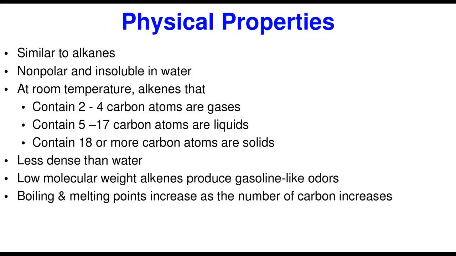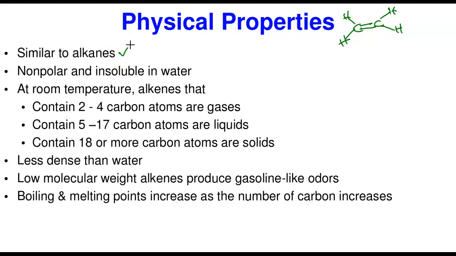Now, physical properties of alkenes. Remember, the physical properties of alkenes are just like the physical properties of alkanes. Alkenes, of course, are the second class of hydrocarbons. All hydrocarbons only contain carbon and hydrogen. So this is the simplest one, ethene gas. Remember again that a carbon to hydrogen bond is highly nonpolar, and as a result they will be what? Hydrophobic, very insoluble in water. So their physical properties are similar to those of alkanes. They are nonpolar and insoluble in water.